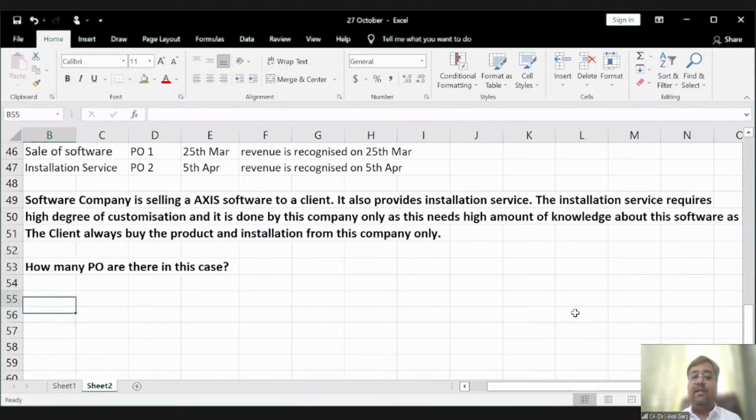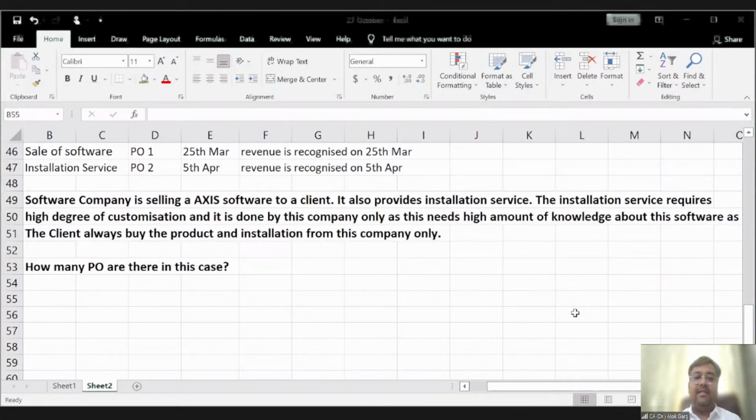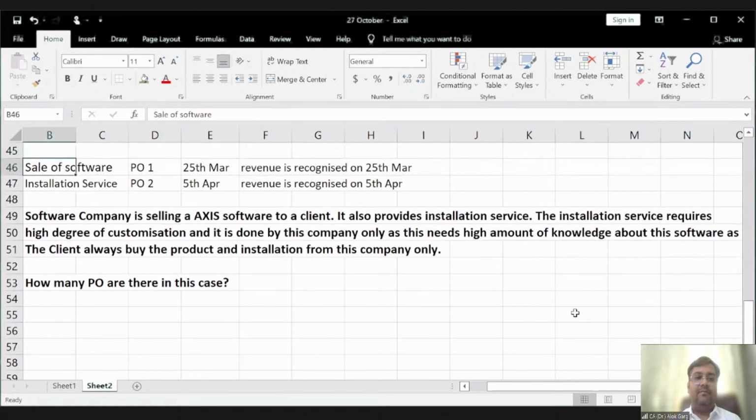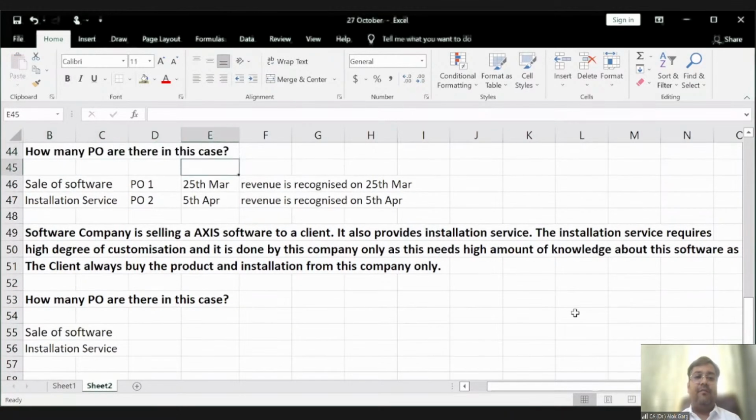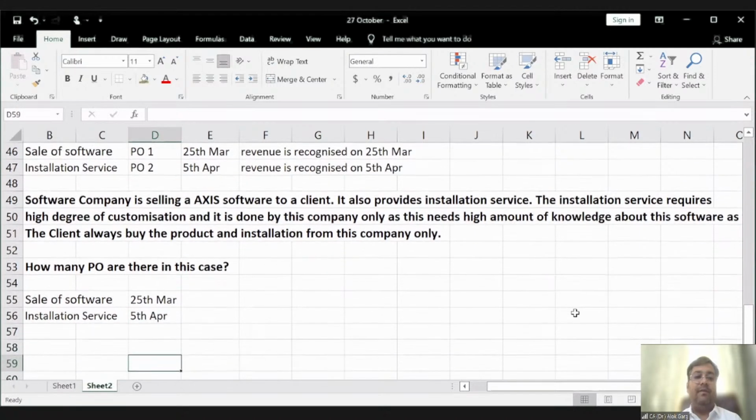How many performance obligations are there in this case? This installation requires a high degree of customization. So how many performance obligations are there in this case? Again the same: sale of software, installation service, right? In this case, the software has been sold on 25th March and the installation has been provided on 5th April. Guys, how many performance obligations are there in this case?